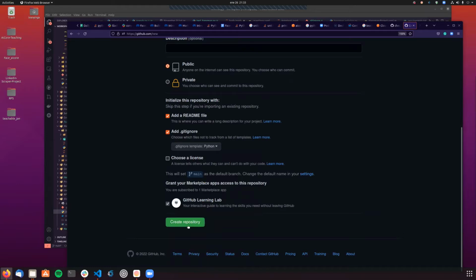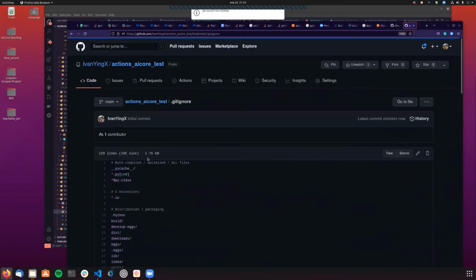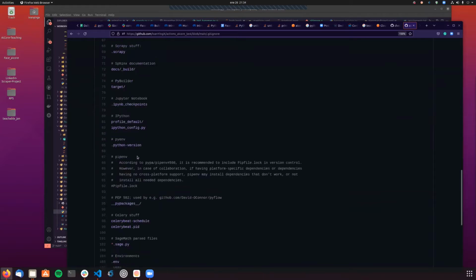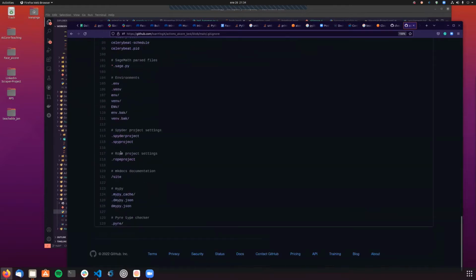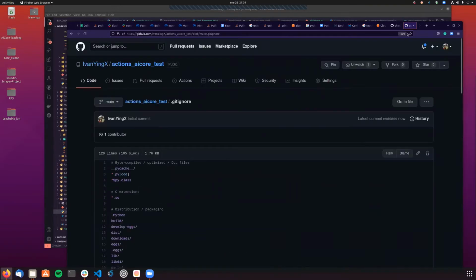If you're not familiar with git ignore, it basically stops keeping track of the files that you include in it. So if you are using Git, all these files, or files with names similar to these, are not going to be tracked. Okay.